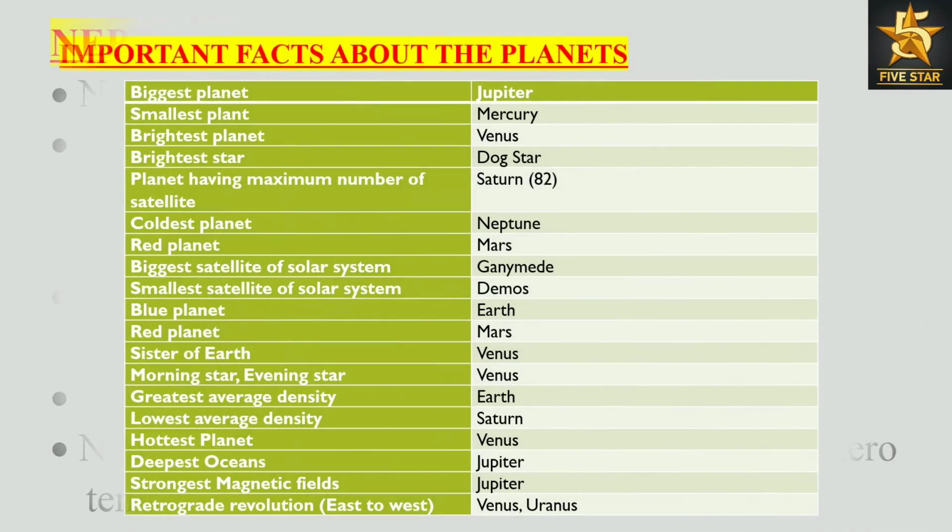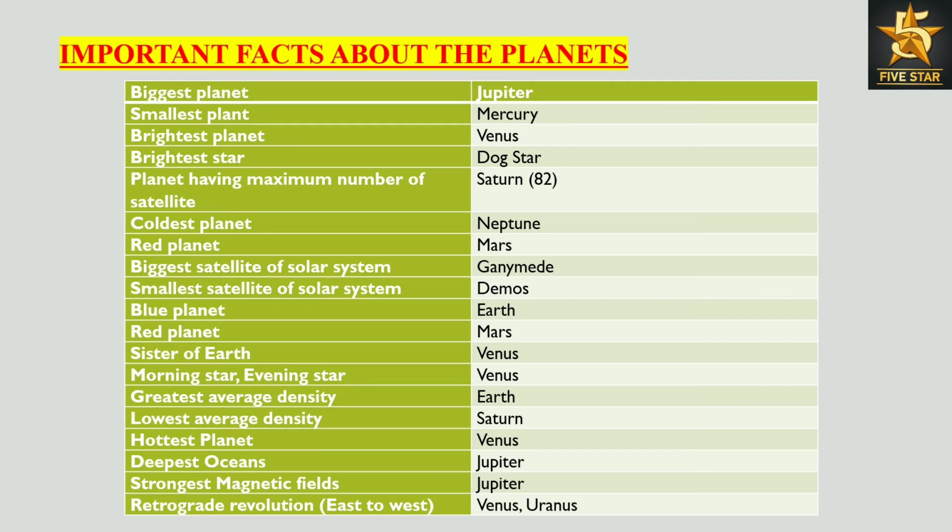Important facts about the planets. Biggest planet, Jupiter. Smallest planet, Mercury. Brightest planet, Venus. Brightest star, Dog star. Planet having maximum number of satellites, Saturn, 82. Coldest planet, Neptune. Red planet, Mars. Biggest satellite of the solar system, Ganymede. Smallest satellite of the solar system, Deimos. Blue planet, Earth. Red planet, Mars. Sister of Earth, Venus.